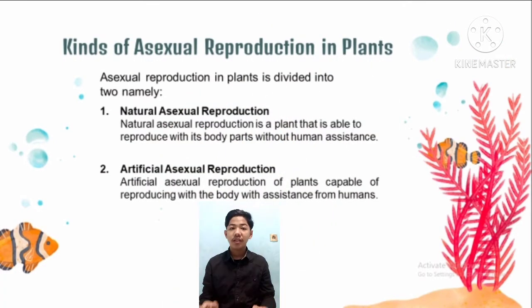Asexual reproduction in plants is divided into two, namely: Number 1. Natural asexual reproduction. Natural asexual reproduction is when a plant is able to reproduce with its body parts without human assistance. Number 2. Artificial asexual reproduction. Artificial asexual reproduction is when plants reproduce with their body parts with assistance from humans.